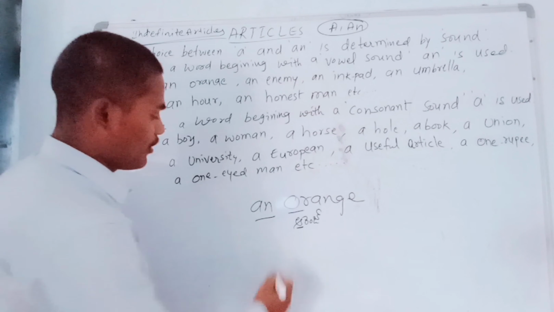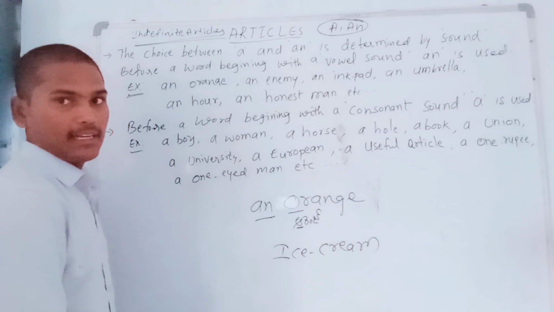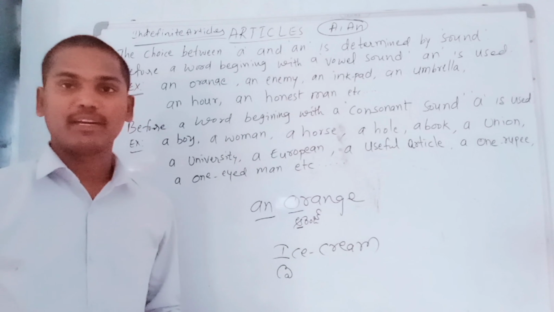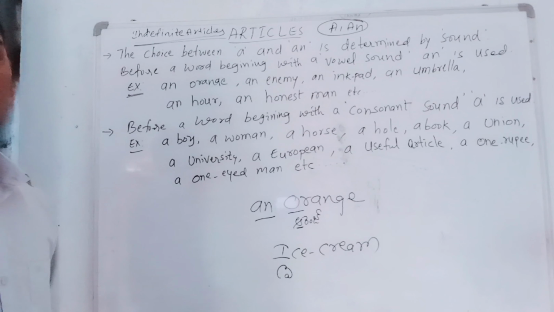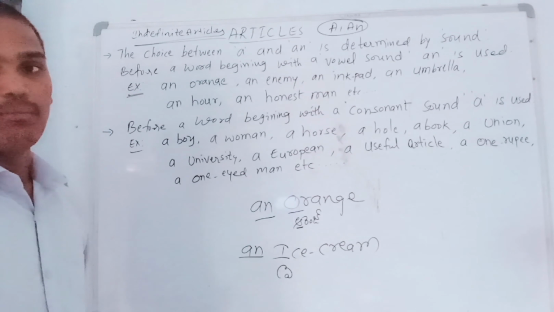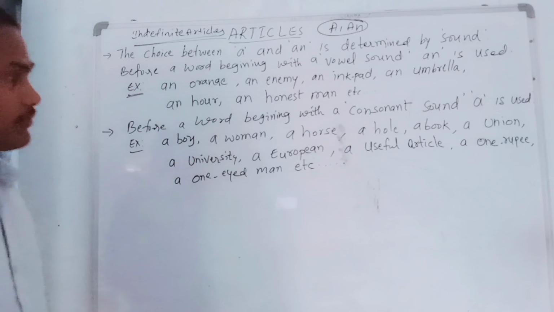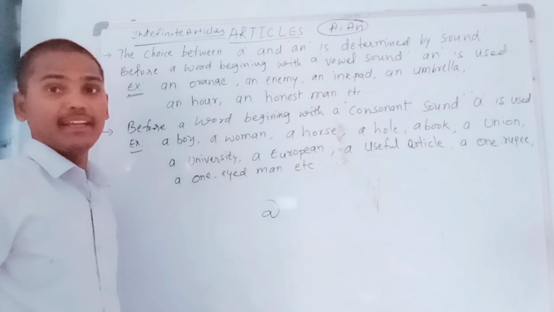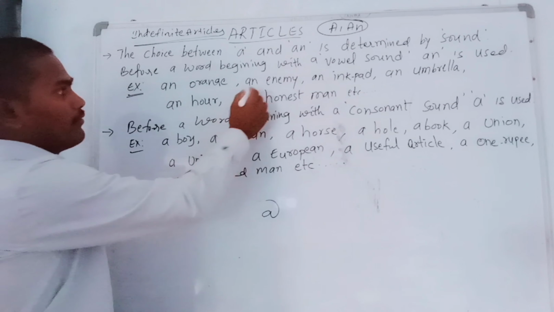Let me give you one more example. An ice cream. Ice cream means the first sound is I, and I also comes as a letter in the Telugu alphabet in between A to Aha. So that is definitely considered a vowel sound in Telugu. That's why we use an before ice cream. I hope you can definitely understand. Next, an enemy. Enemy means A comes, so A is also a vowel sound in the Telugu alphabet. That's why we used an.